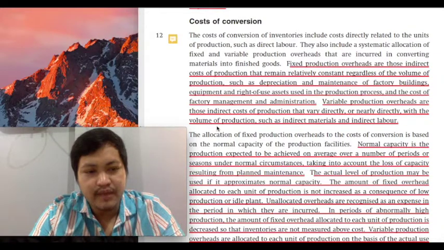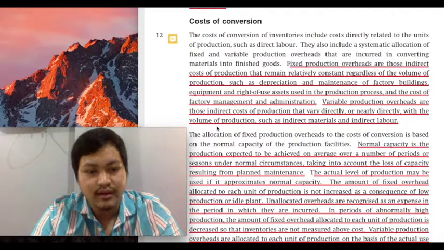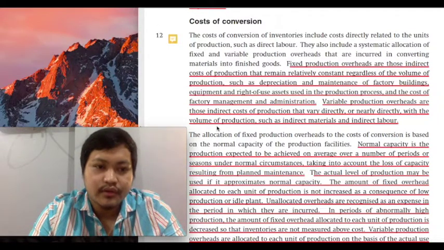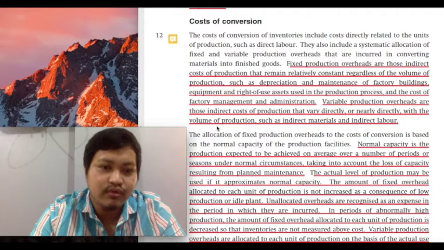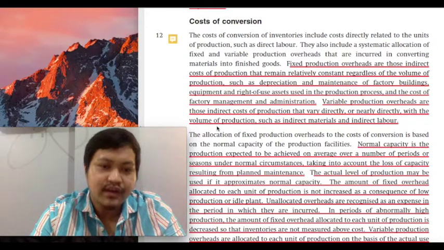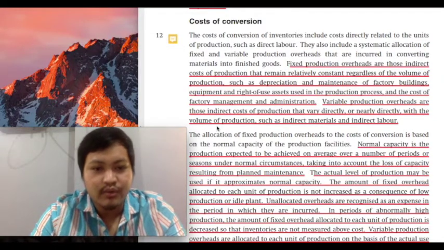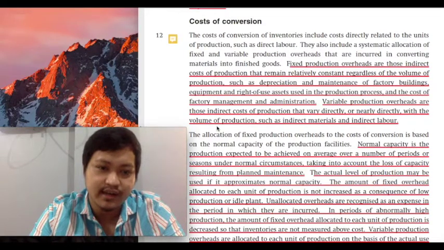Now, the behavior of your variable production overhead is that their total would generally depend on the level of production. The more you produce, the more electricity you will have to use. Therefore, the higher your variable overhead will be. The lower your production level, class, the less electricity you will consume. Therefore, the lower your variable overhead will be. So, the difference is very easy to understand, class.